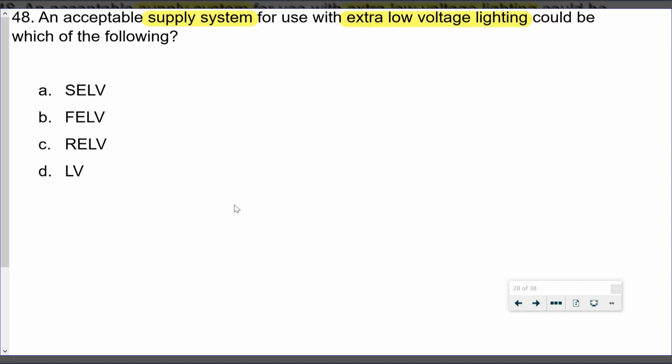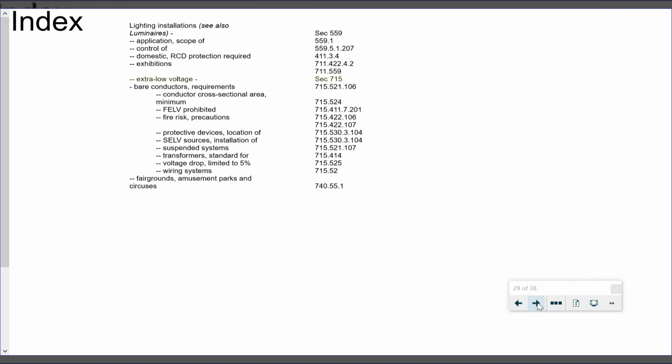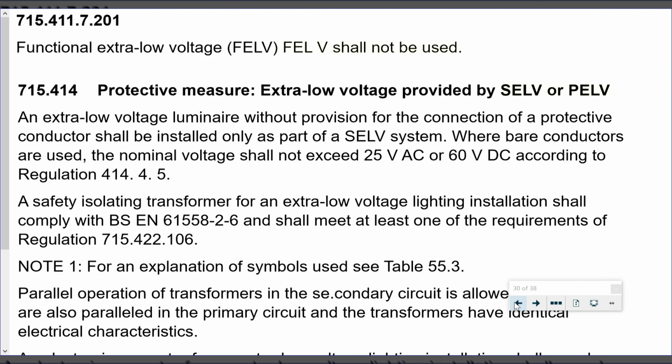Then we've got question 48. An acceptable supply system for use with extra low voltage lighting could be which of the following? So we're looking at extra low voltage lighting, and we're looking at the acceptable supply systems. If we go into lighting, you'll see that extra low voltage lighting is sending us to section 715.